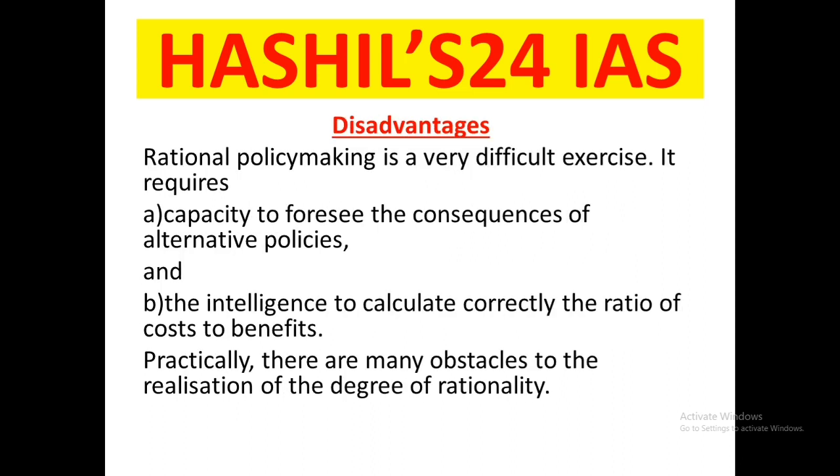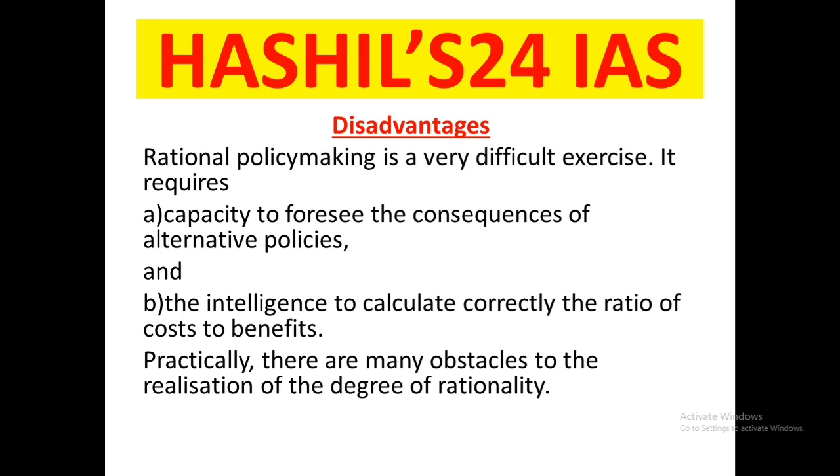Next, the disadvantages. We know all these requirements must be known by a policymaker if he is formulating rational policy making. So these are broadly the disadvantages. Rational policy making is a very difficult exercise. It requires capacity to foresee the consequences of alternative policies.